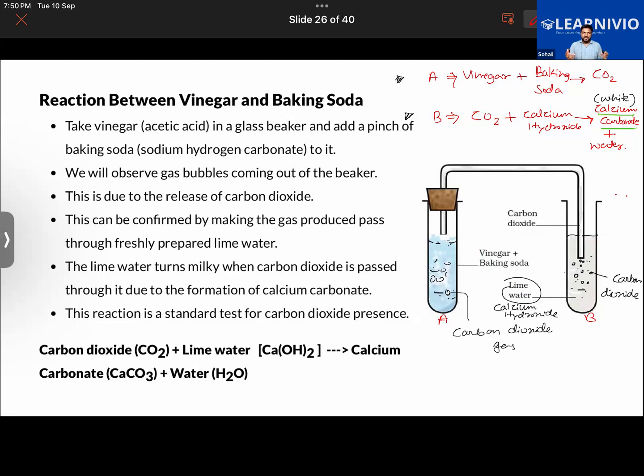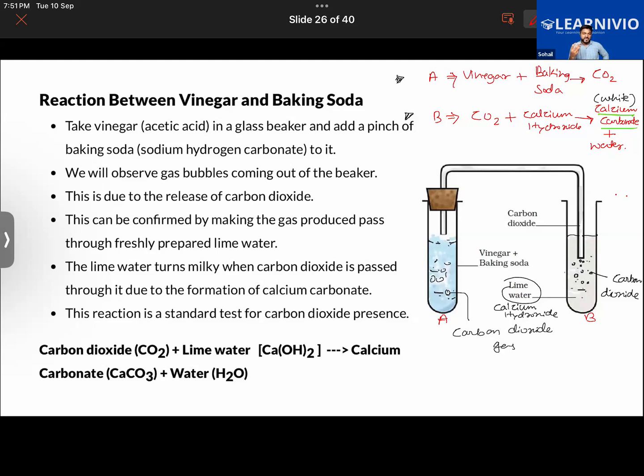Also, whenever a chemical reaction takes place and we don't know which gas is formed, whether it is carbon dioxide, nitrogen dioxide, oxygen, or hydrogen, how can we find out if it is carbon dioxide or not?